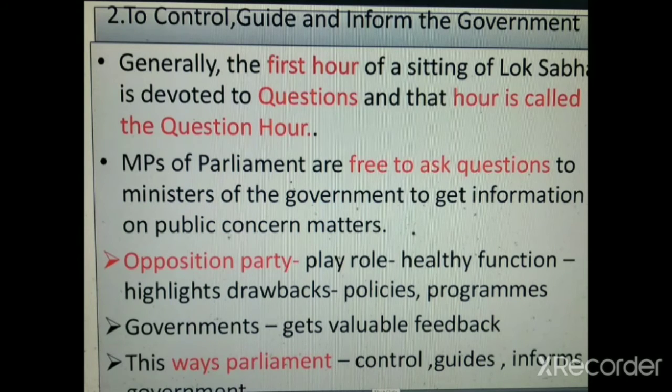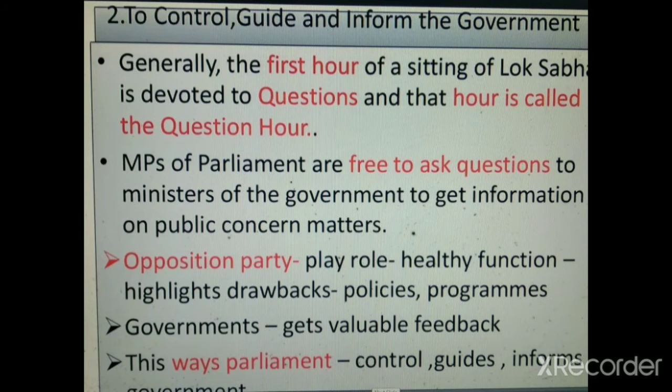The second important role of the parliament is to control, guide, and inform the government. Generally, in parliament, the first hour of sitting of the Lok Sabha is devoted to questions, and that hour is called the question hour. It means when the parliamentary session is going on, the first hour is given only for questions, and that hour is known as the question hour.